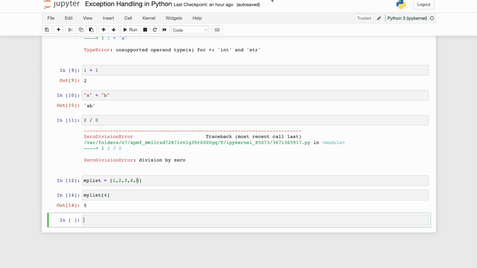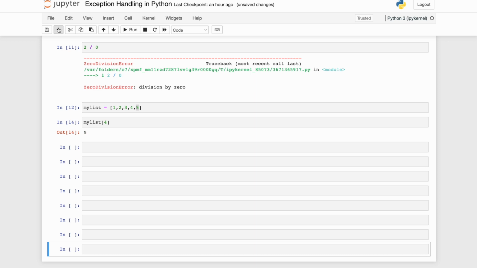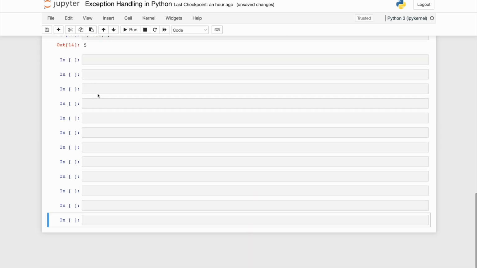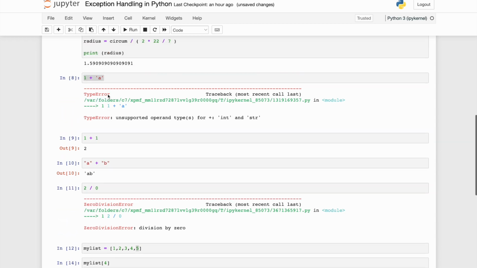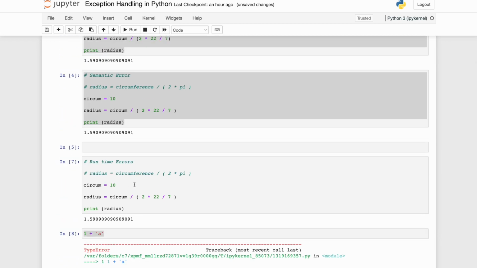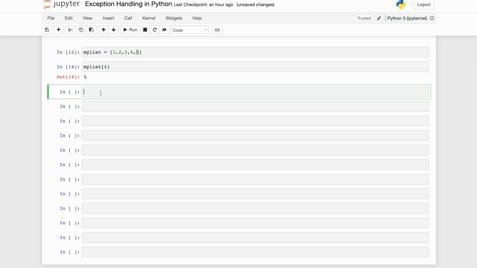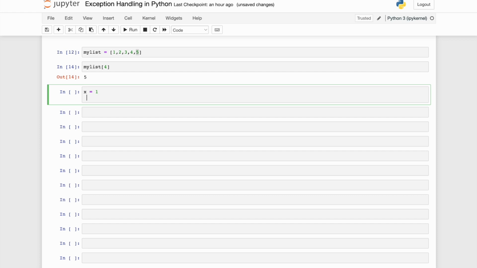Let me create a few more cells over here and bring it forward. We'll go ahead with our running example. Let me give you a new example: x is equal to 1, and y is equal to also 1.